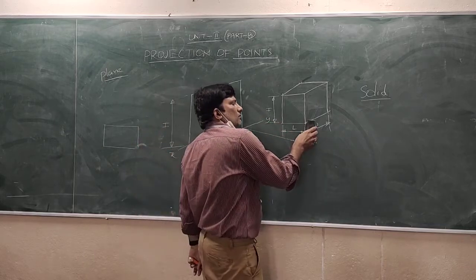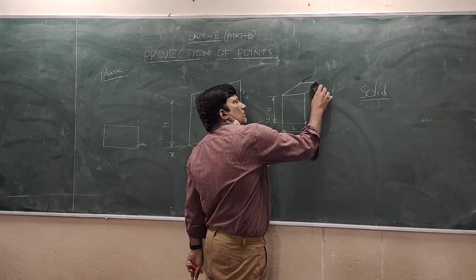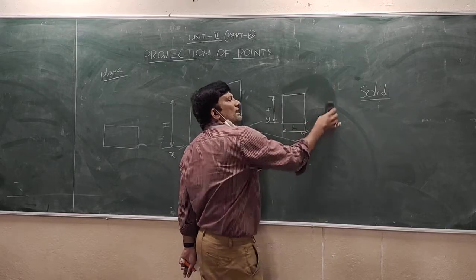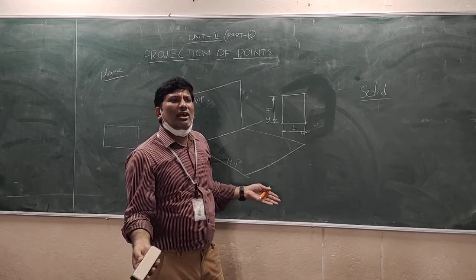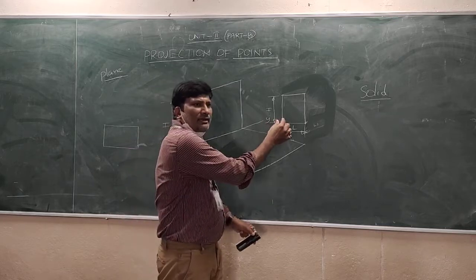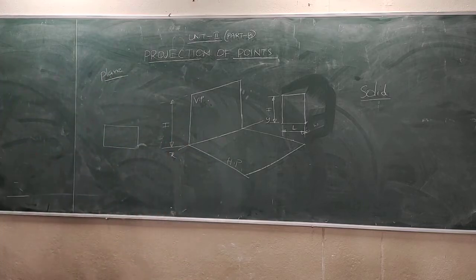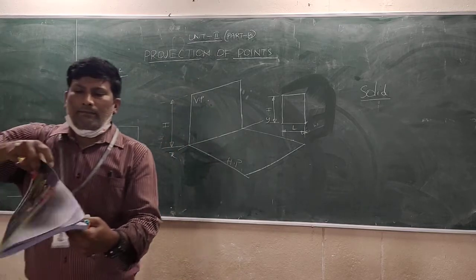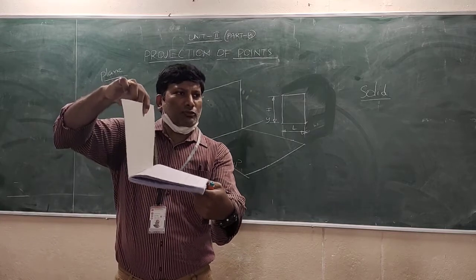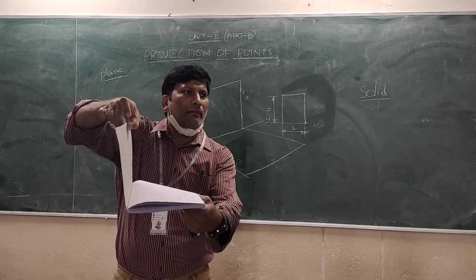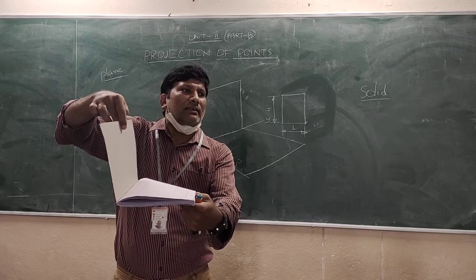It means thickness is not there. Thickness will be there, but negligible. For example, you take this paper, or a small pad. The thickness will be there, but we are not considering it.